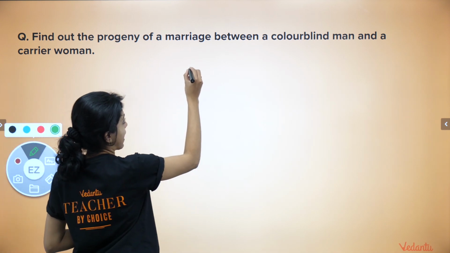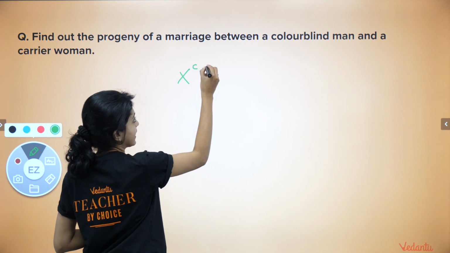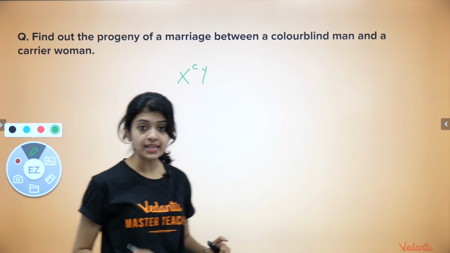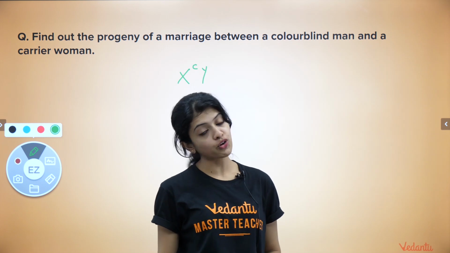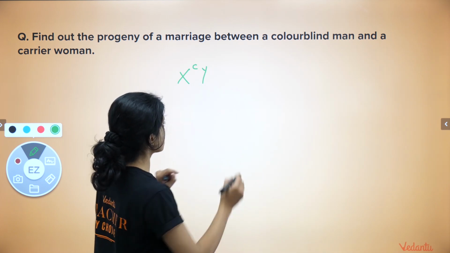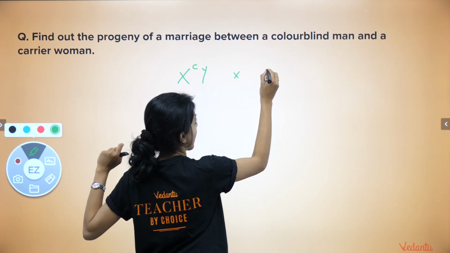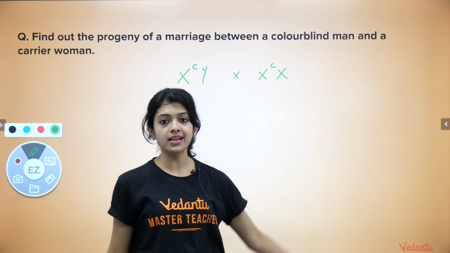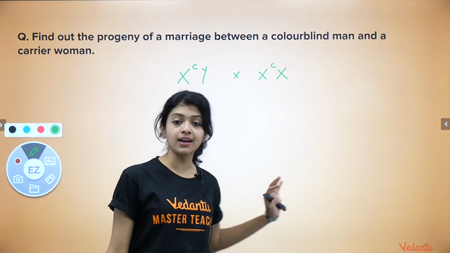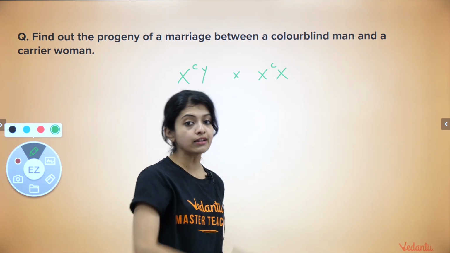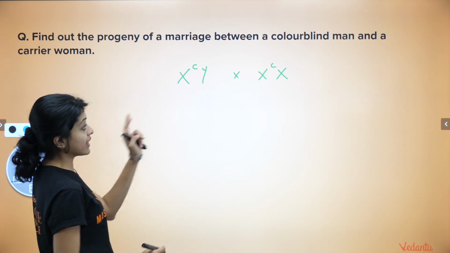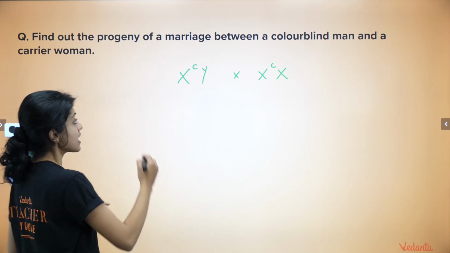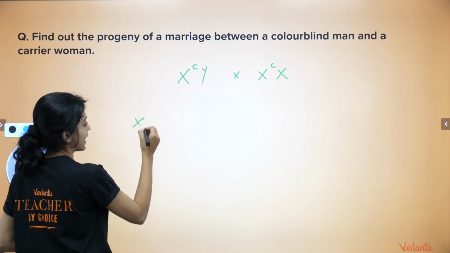Marriage between a colorblind man and a carrier woman. A colorblind man, I would like to represent him like this, with a superscript C, just like we did a small h for hemophilia, right? And a carrier woman would have the genotype as this, because one of her X chromosomes is normal, the other X chromosome carries the allele for color blindness. Okay, so now let us look at the possibilities of their children.